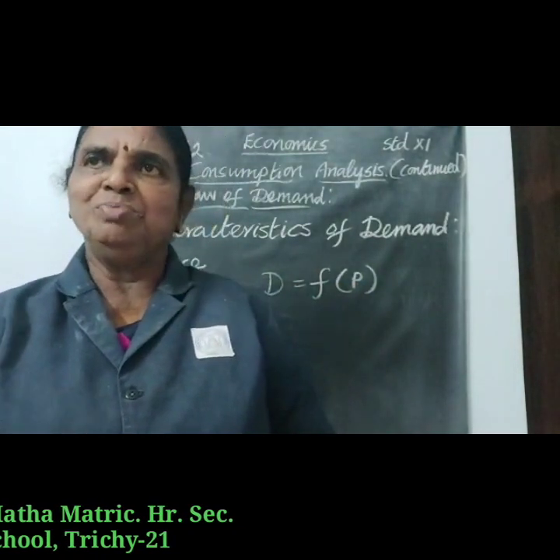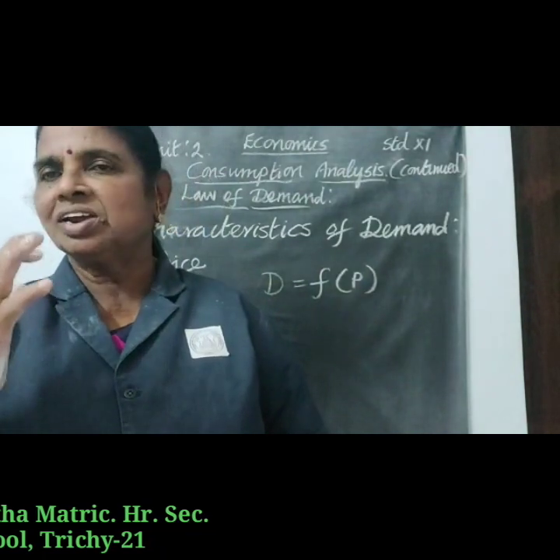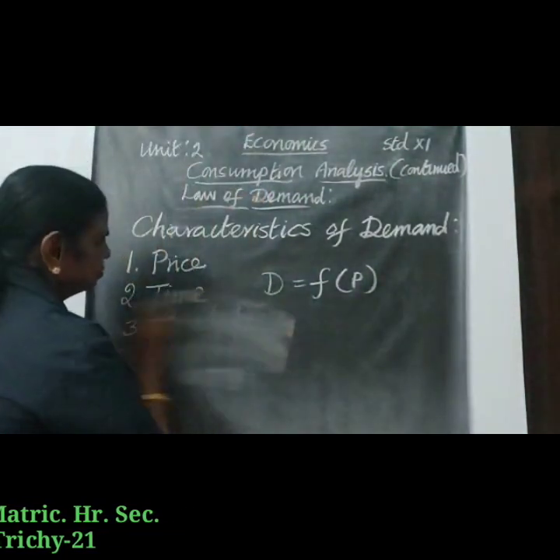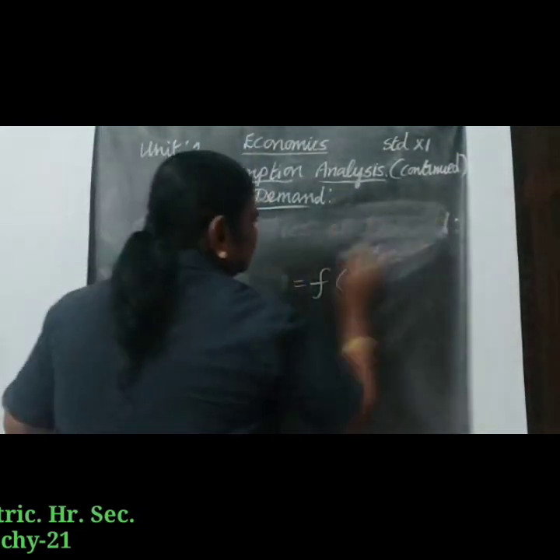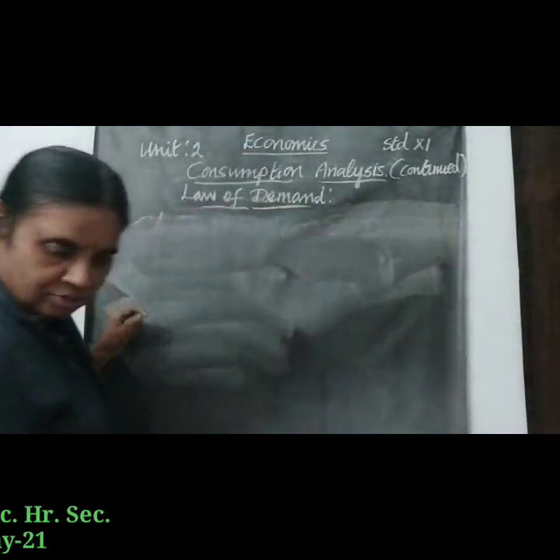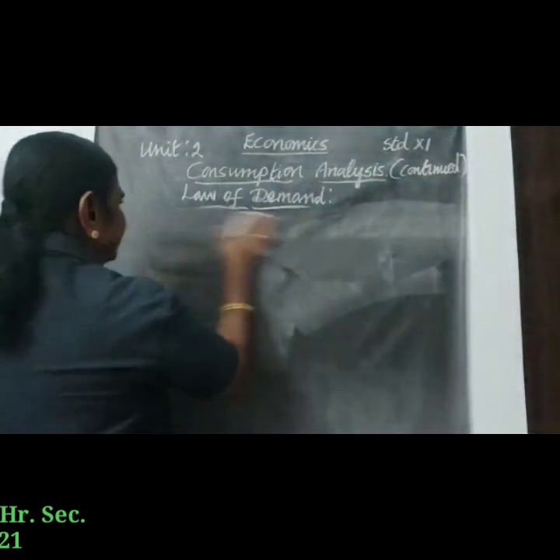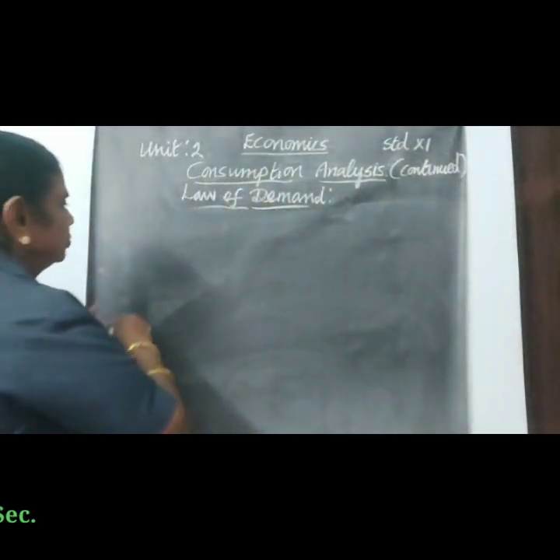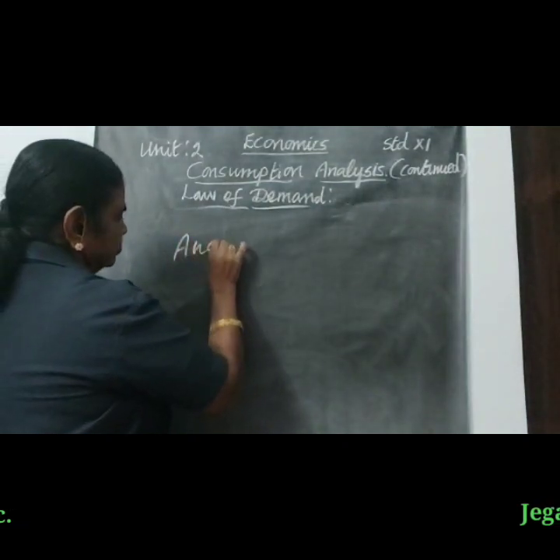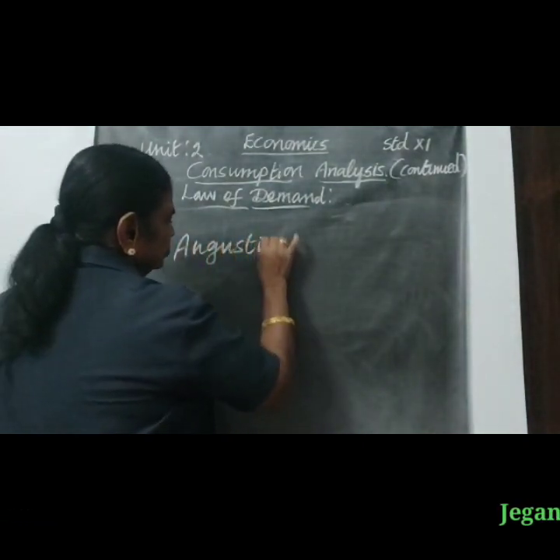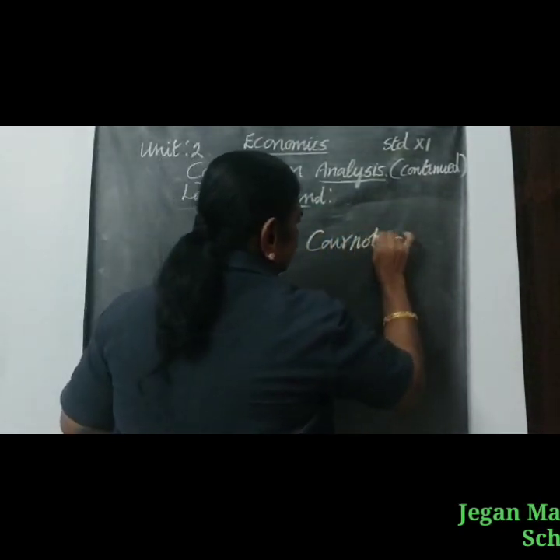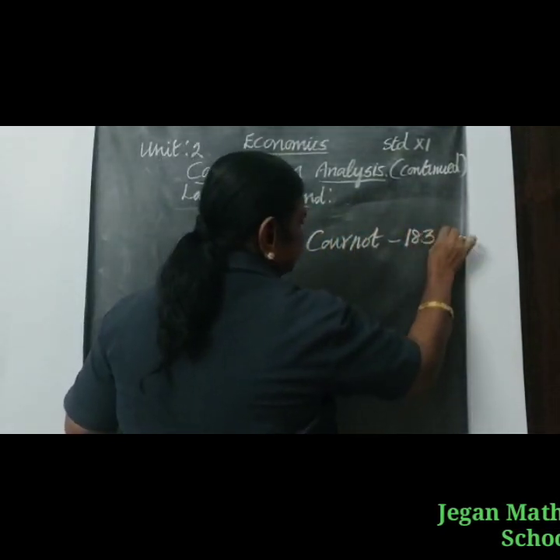The law of demand was first stated by Augustin Cournot in 1838.